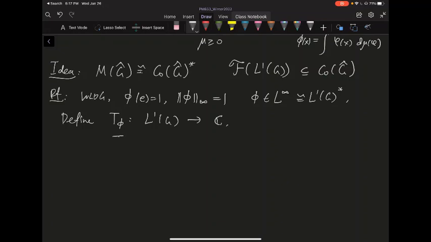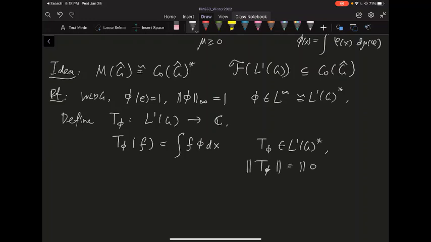Given an L1 function f, T phi of f is just the integral of f against phi dx, with respect to the left Haar measure. Because phi is an L infinity function, T phi is in the dual space of L1 of G. And moreover, by this identification, the norm of T phi is equal to the sup norm of phi, which is equal to 1.